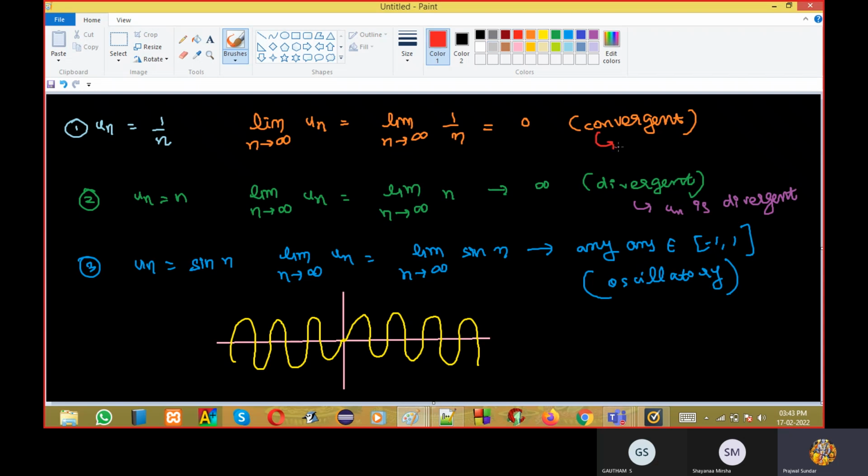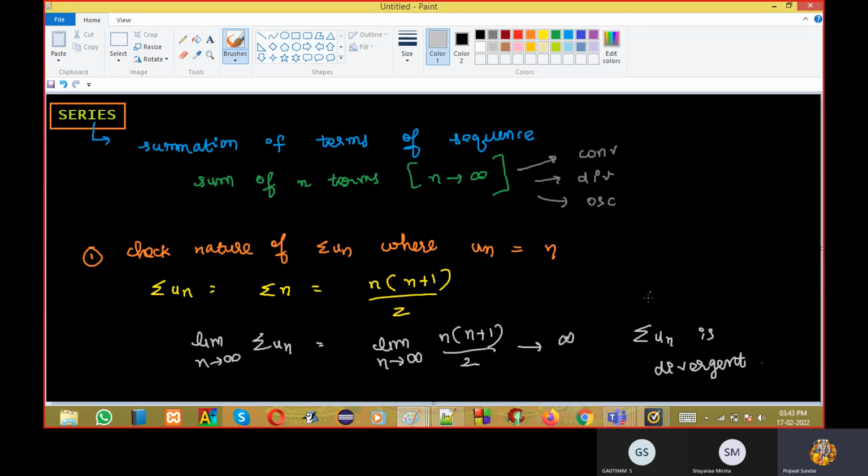Here U1 is convergent. But here I am saying sigma U1 is divergent. Sigma U1 I am talking about. That is the difference I am talking about between sequences and series.